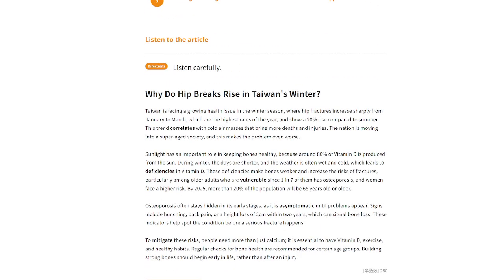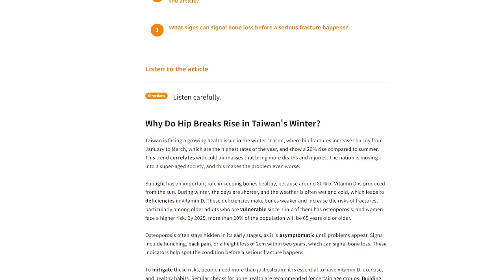Why do hip breaks rise in Taiwan's winter? Taiwan is facing a growing health issue in the winter season, where hip fractures increase sharply from January to March, which are the highest rates of the year, and show a 20% rise compared to summer. This trend correlates with cold air masses that bring more deaths and injuries. The nation is moving into a super-age society, and this makes the problem even worse.